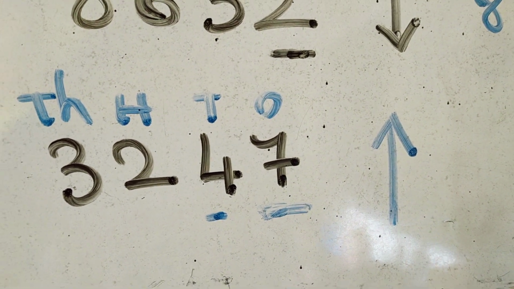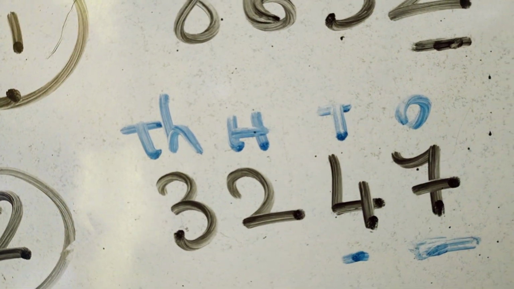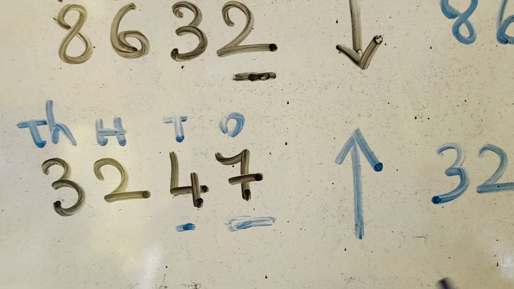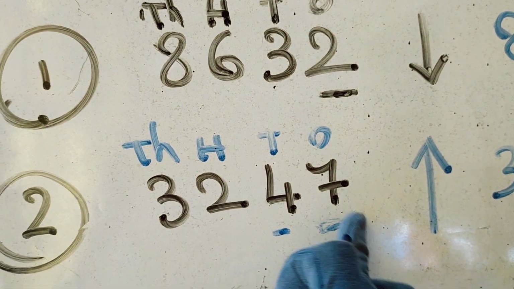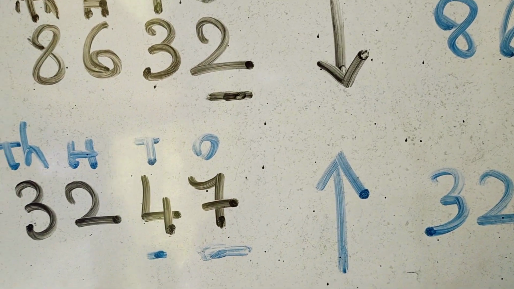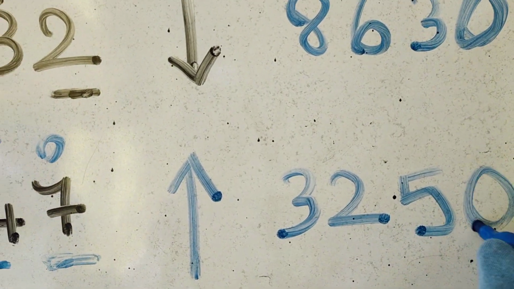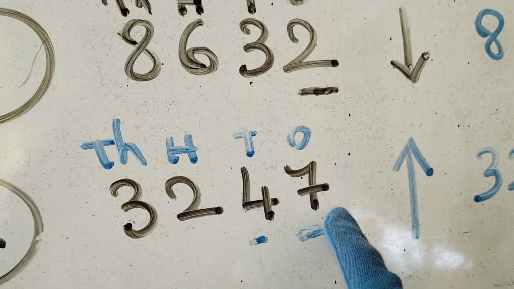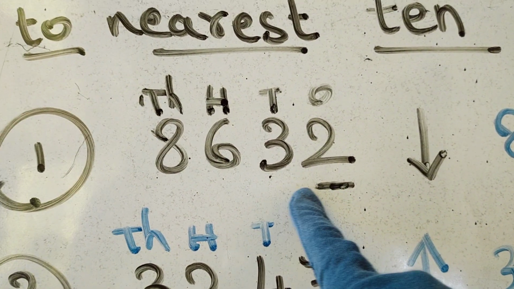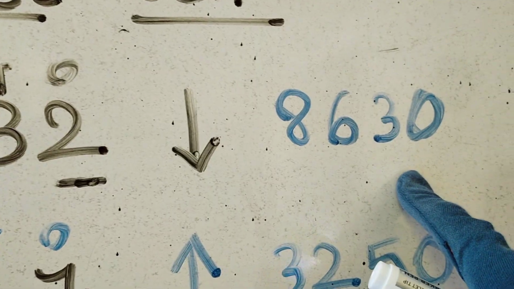First, this place you will write as it is, 3,000, and 200 as it is. When you round up, you have to add 1 to the tens digit. So 4 will become 5, and here you have to write 0. That means 47 is rounded up to 50, and here 32 is rounded down to 30.